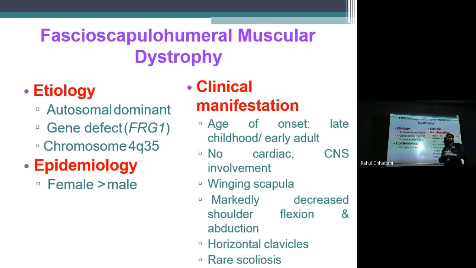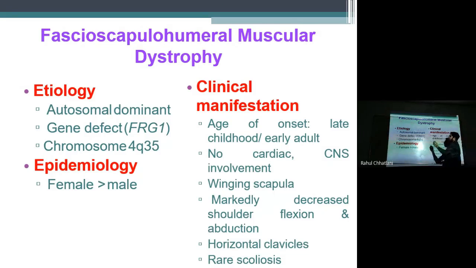Later on, as we have discussed, these muscular dystrophies are progressive in nature. So slowly and steadily, other muscles may also begin to be involved. It will particularly start with these muscles and will continue to majorly affect these muscles. What is the etiology?